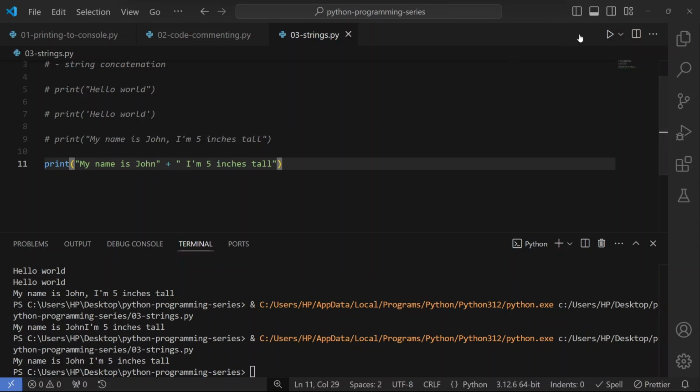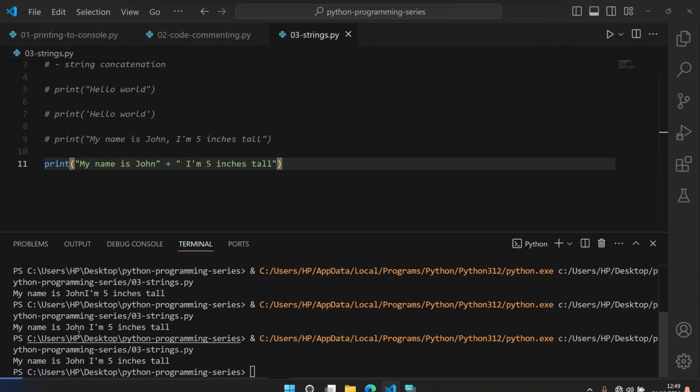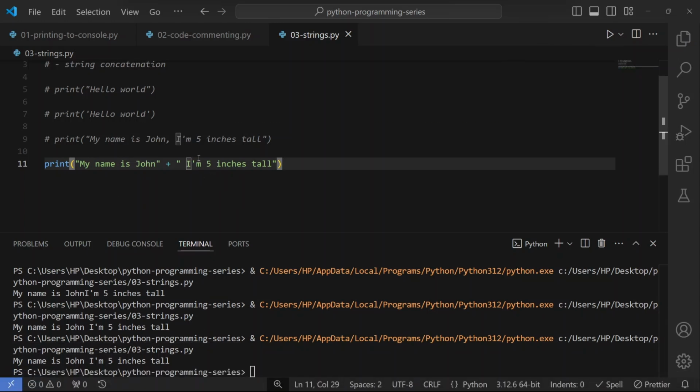If you save this and run it also, you're going to have a space in between. And another way with which you can achieve spacing in between them is to add an empty string, should I call it empty? It's not empty, actually, we have a space in between, and then you have another plus symbol. So with this, you can also achieve spacing in between concatenated strings. If you run this now, we're going to achieve the same result.